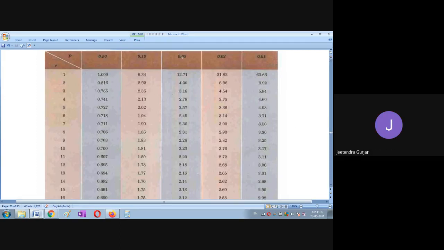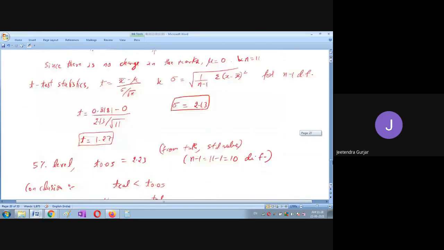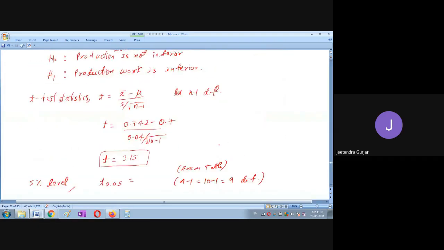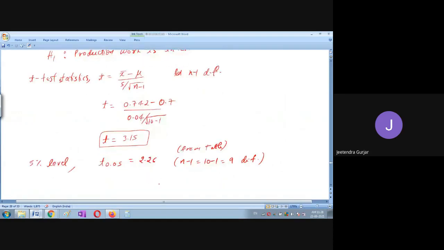So you must see here 0.05 is the 5% level of significance and 9 is the degree of freedom. It is 2.261. So please use the table properly and substitute. That is very, very important. Many of them will not substitute here properly. So 2.26 is the standard value, from the table, friends.